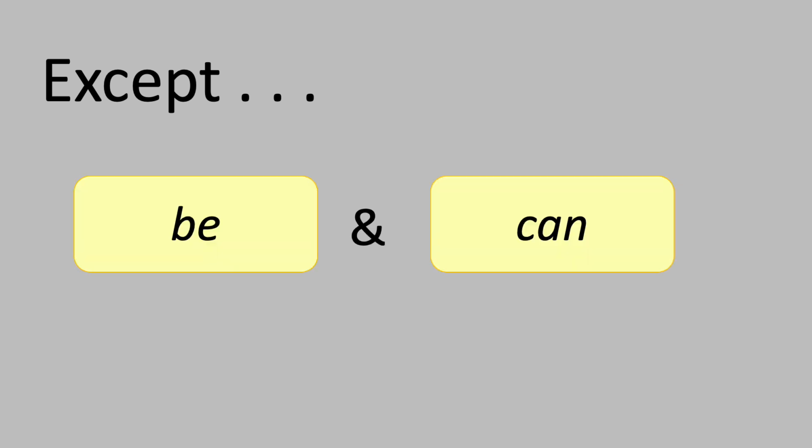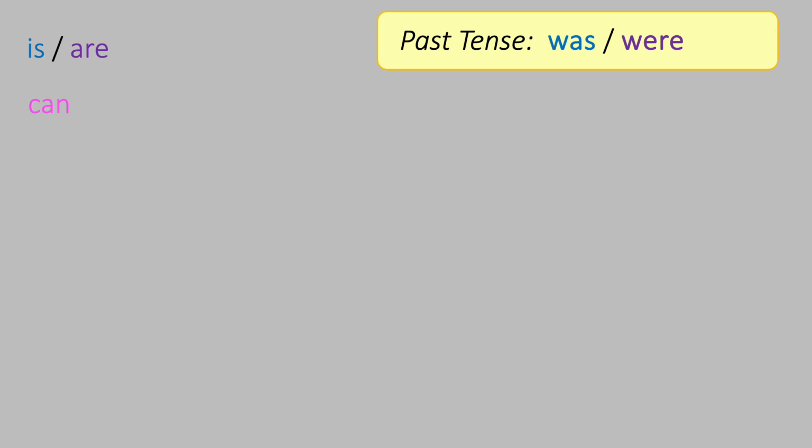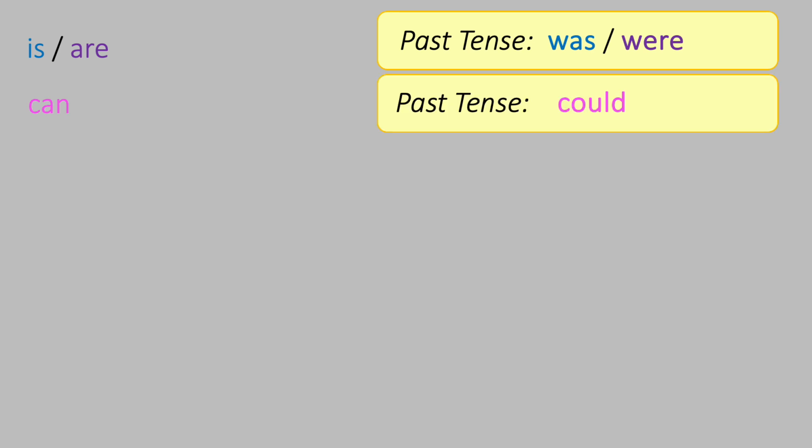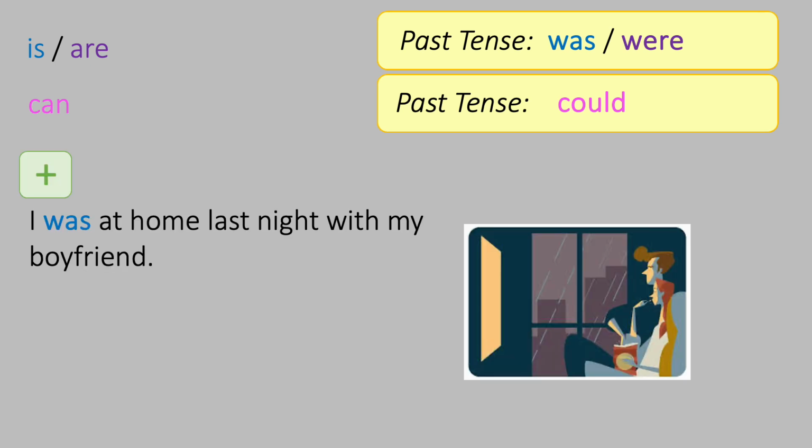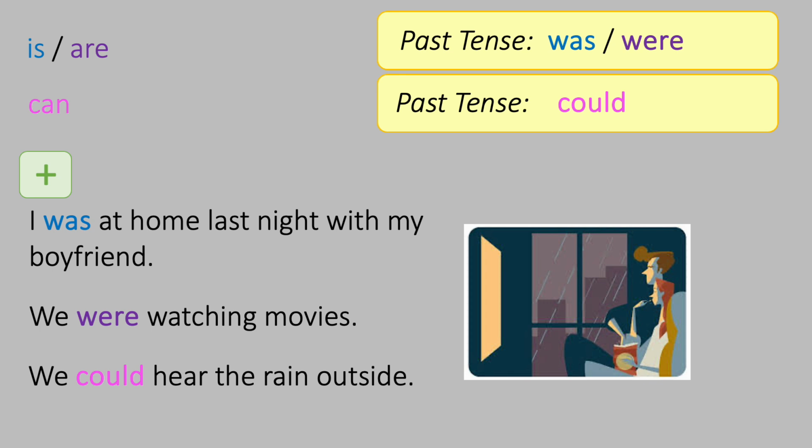Now this is English, so of course there's an exception. Be and can. The past tense of is and are is was and were. The past tense of can is could. In the affirmative, I was at home last night with my boyfriend. We were watching movies. We could hear the rain outside.